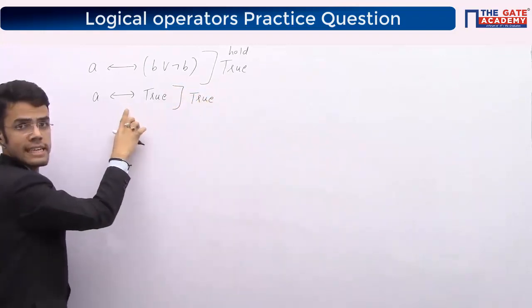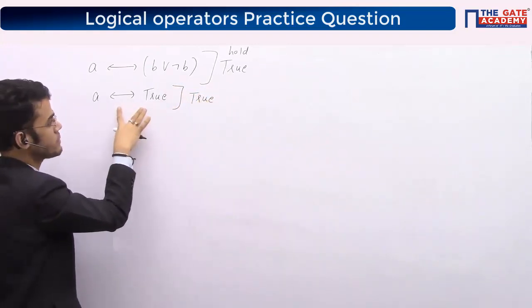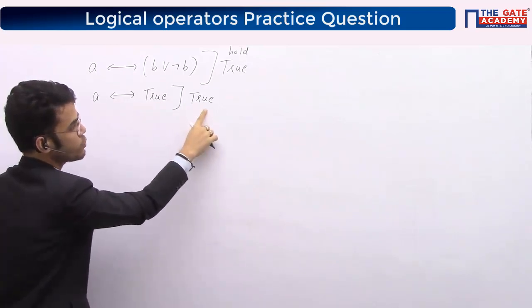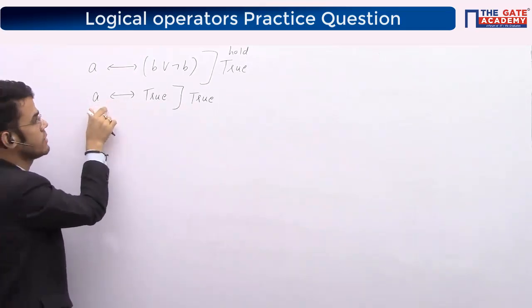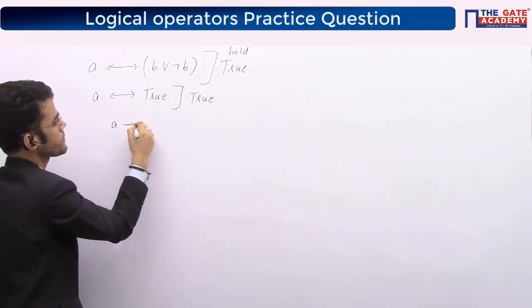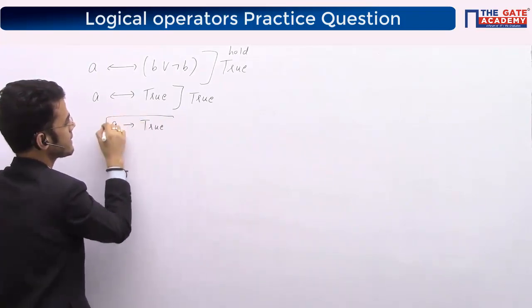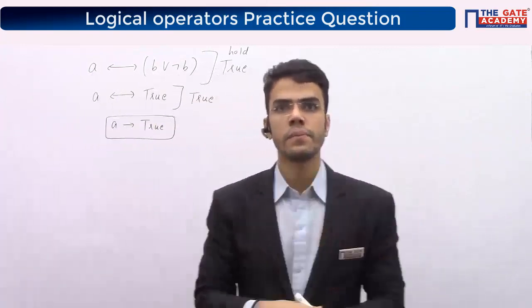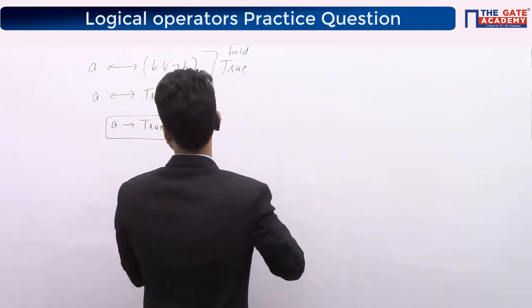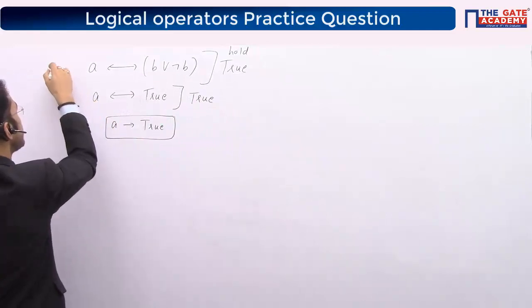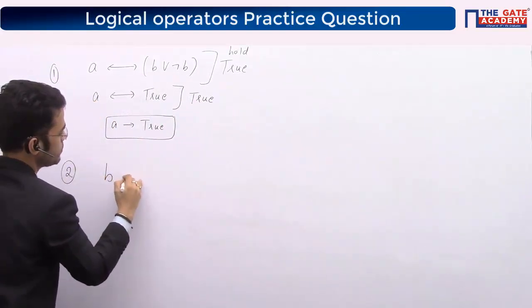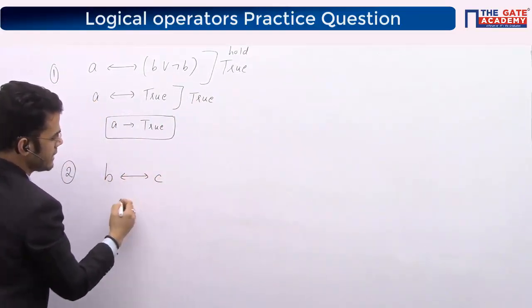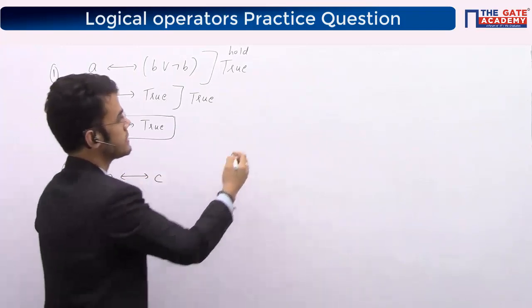Now I know the functionality of equivalence, that this expression will finally become true when both have the same value, right? So A should be true from here. So this one data I got, that A should be true. Is this much clear? This much is clear, right? So second thing, this was my first thing given to me. Second thing was given as B is equivalent to C. Means both have the same value. So B can be replaced with C or C can be replaced with B.